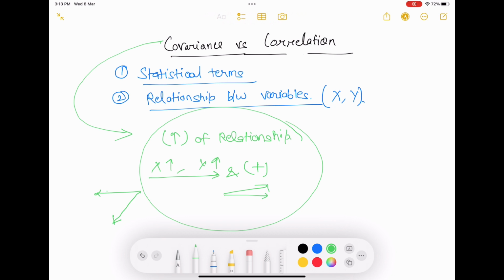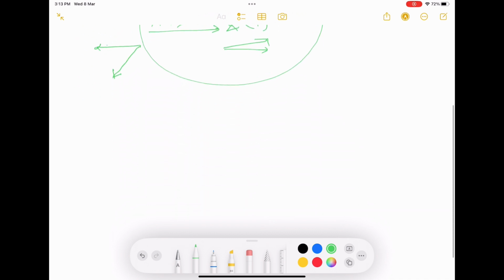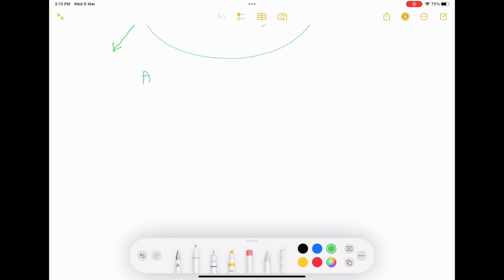The magnitude of covariance, however, is not of much importance. Remember, magnitude is not of much importance. Let's see an example. Suppose we have two stocks, stock A and stock B. On day 1, stock A rises by 5%, day 2 by 6%, and on day 3 goes down by 3%.